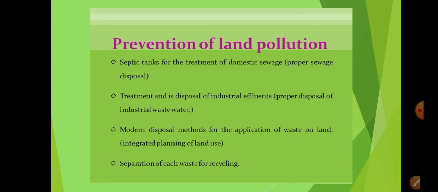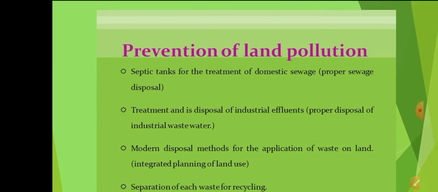Why do we do this? Because it can be recycled, and if we give them, then we will be reducing land pollution to a very large extent, because the papers that have been thrown outside are littering the ground, littering the roads here and there. So this can also be done. These are some of the ways in which we can prevent land pollution.